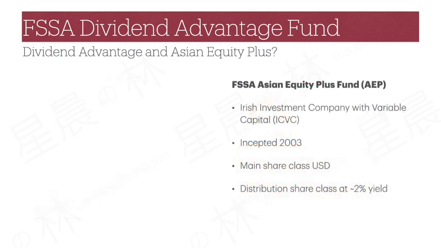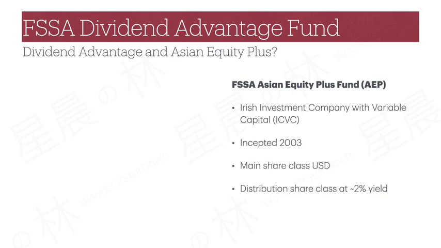So why is there such an arrangement? Let's start with AEP's story. AEP was incepted in 2003 and is a sub-fund under the First Sentier Investors Global Umbrella Fund plc, which is an ICVC domiciled in Ireland.